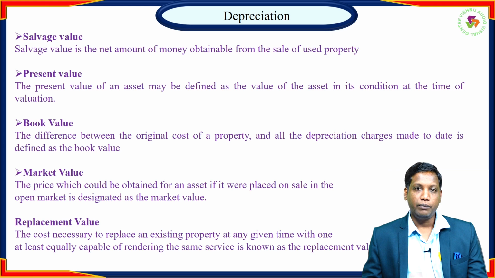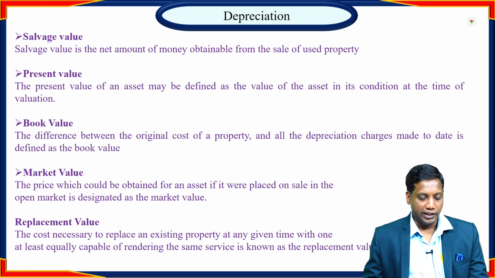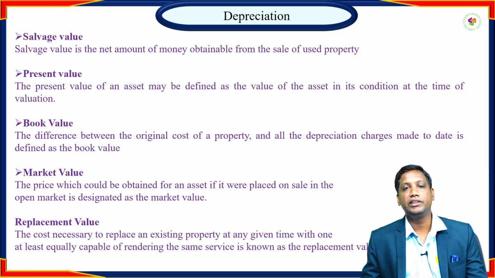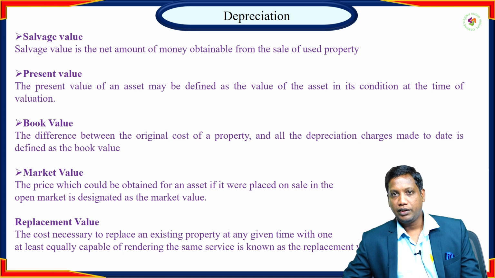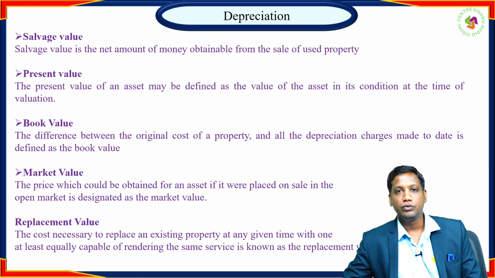The next one is replacement value. What is meant by replacement value? For the same kind of equipment with the same functions, fitting the same environment, the present cost of the new equipment is known as the replacement value.